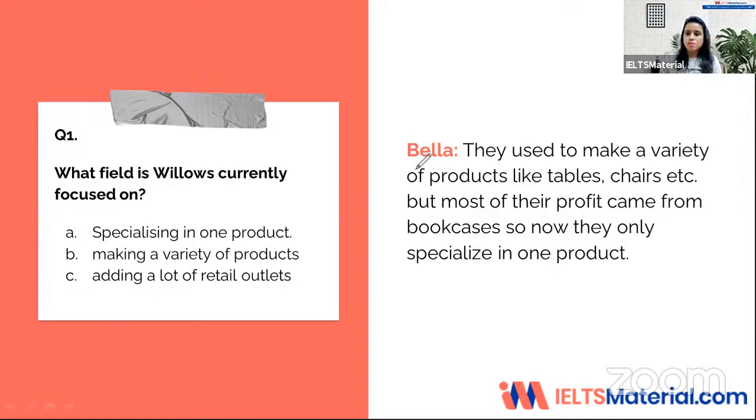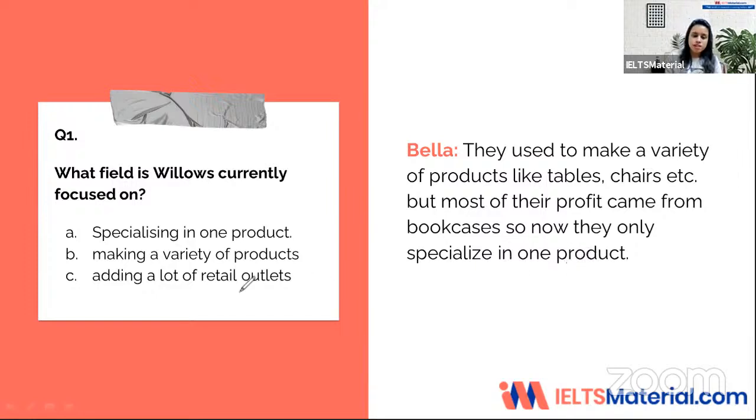Okay, so the answer was with Bella. She tried answering the professor, so let's take a look at her answer. They used to make a variety of products like tables, chairs, etc. But most of their profit came from bookcases. So now they only specialize in one product.